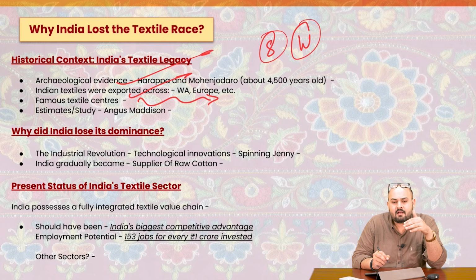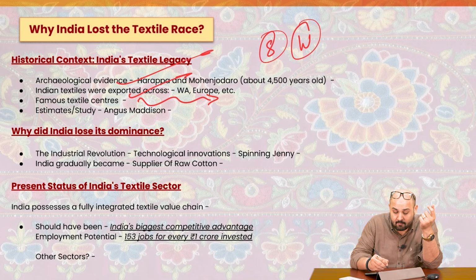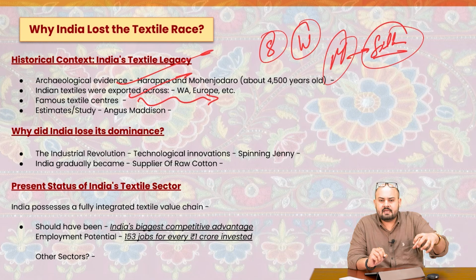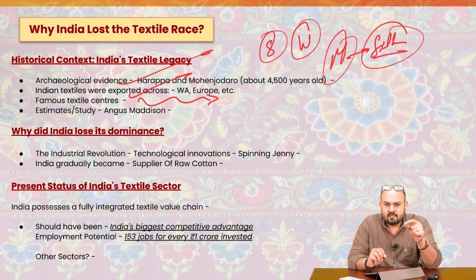For example, we had Dhaka in Bengal, with the very fine quality muslin. We had Murshidabad, famous for silk, right? So many places in India became centers of textile manufacturing, and that too super quality textile manufacturing. Handicraftsmen used to come up with products which were renowned all over the world, right?